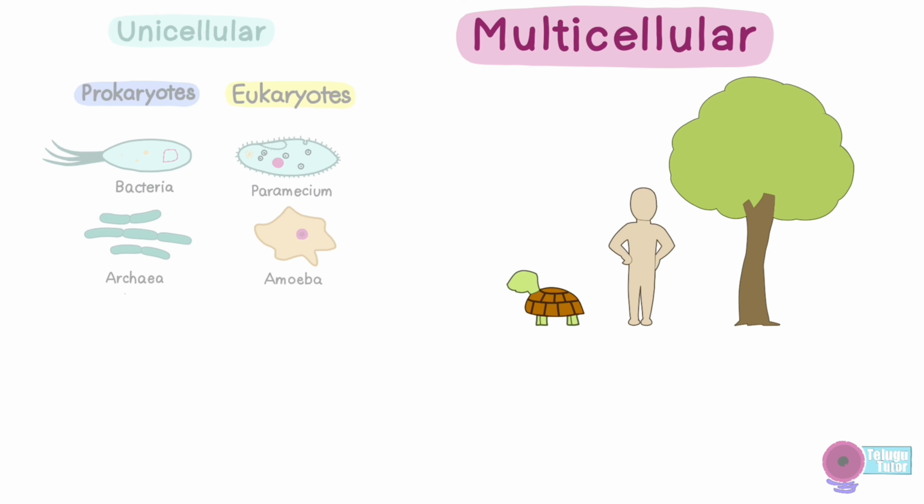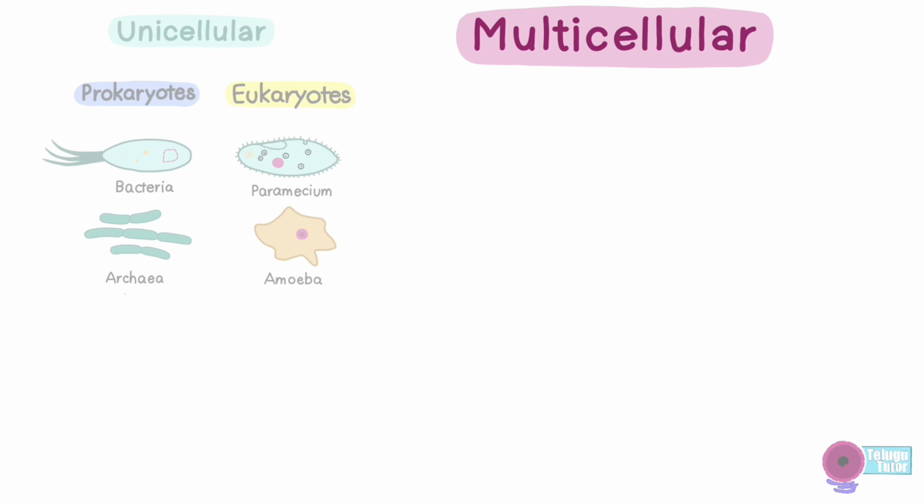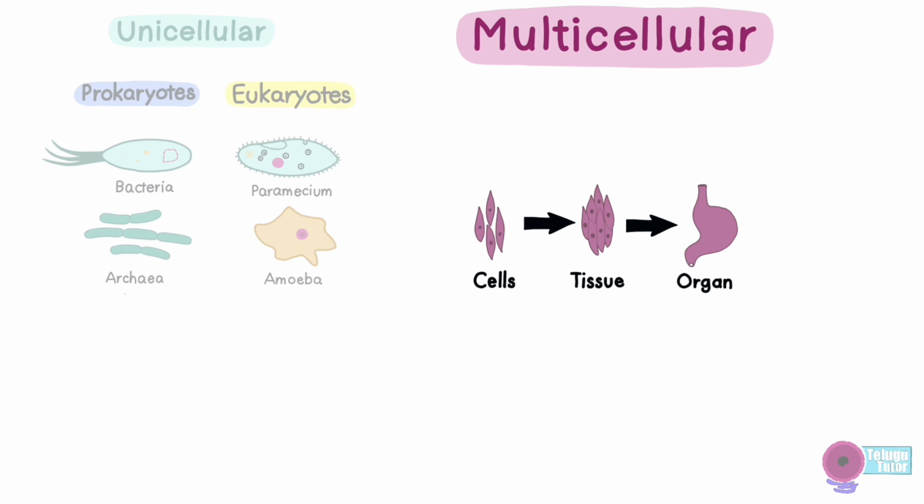Unlike a unicellular organism, where all life activities are carried out in a single cell, in a multicellular organism, similar cells combine together and form a tissue, and different kinds of tissues work together and form an organ, and different kinds of organs work together and form an organism.